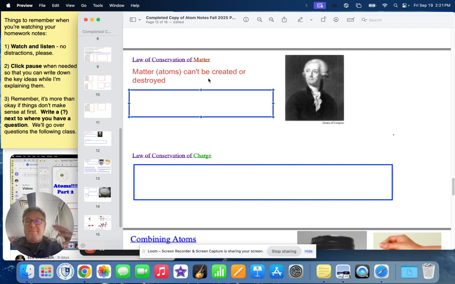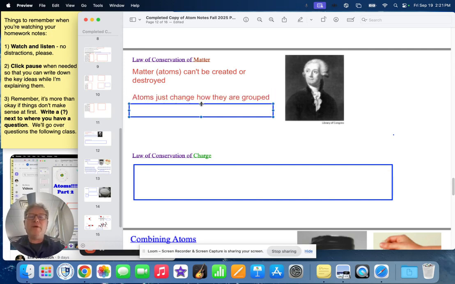The atoms in that paper went through a chemical reaction and became other chemicals that are mostly smoke and kind of go up into the air. You can't see them anymore. They look like they disappear, but they don't. They're still there, just in a different form. So he was saying that atoms can't be created or destroyed. What happens is they just change how they're arranged. They're just regrouped in certain ways. The atoms themselves don't disappear. They just get rearranged into what we'll call molecules, how they're grouped together.